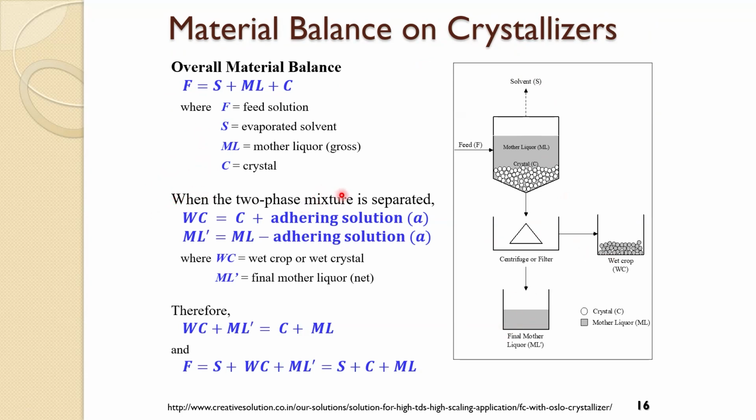So when the two-phase mixture is separated, the wet crop is basically the crystal plus whatever adhering solution there is. And then the final mother liquor is basically the initial mother liquor minus the solution that adhered to the crystals. Therefore, as you can see, in S plus WC plus ML prime, we can just cancel the ML. It would just be the same as S plus C plus ML.